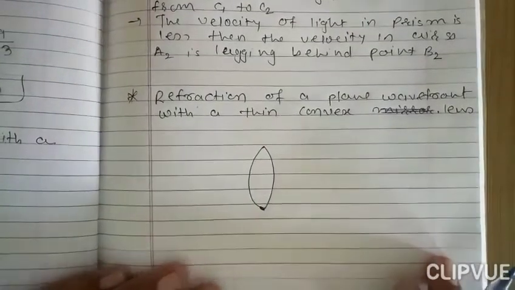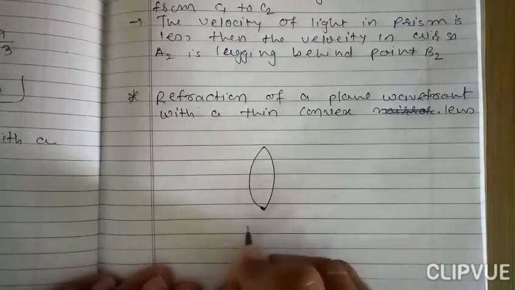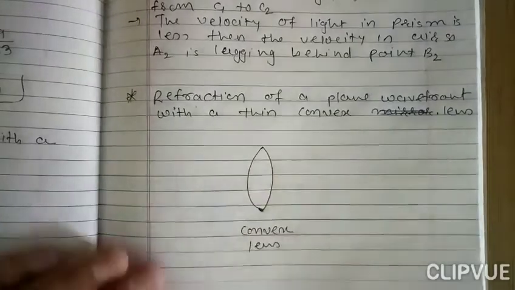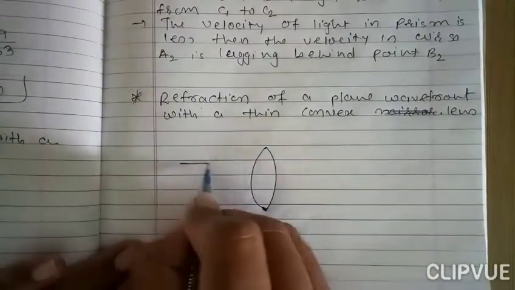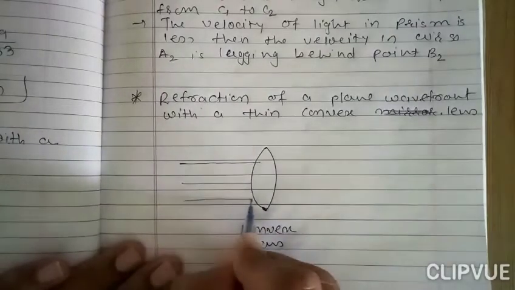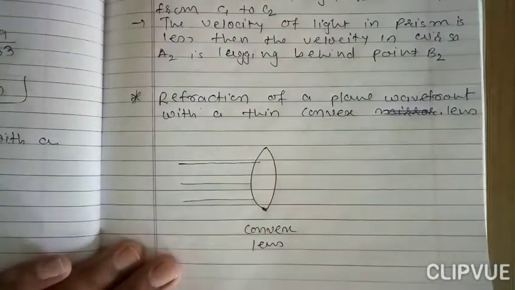Now we know that this is the convex lens, and these are the rays which are incident on the surface of the lens.